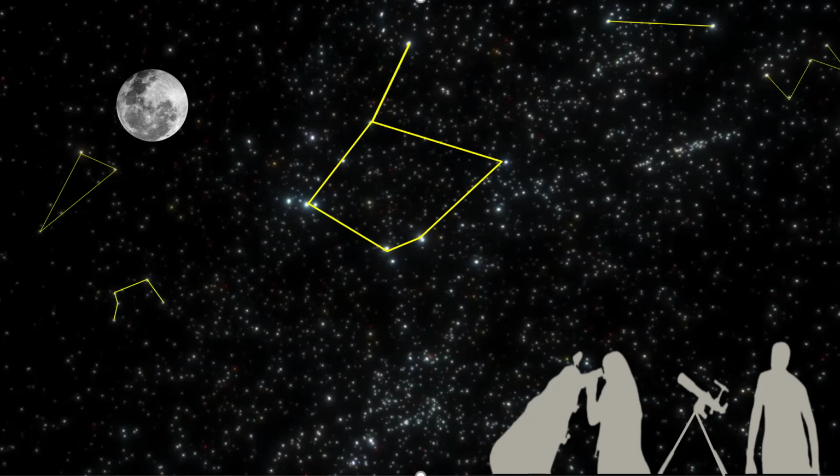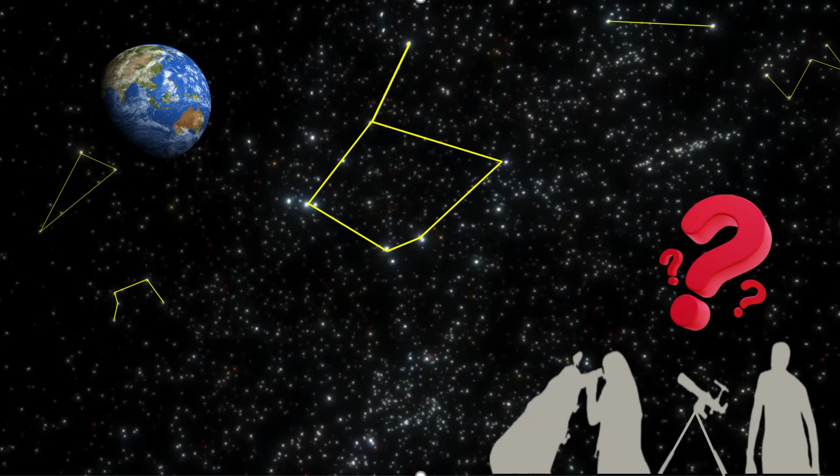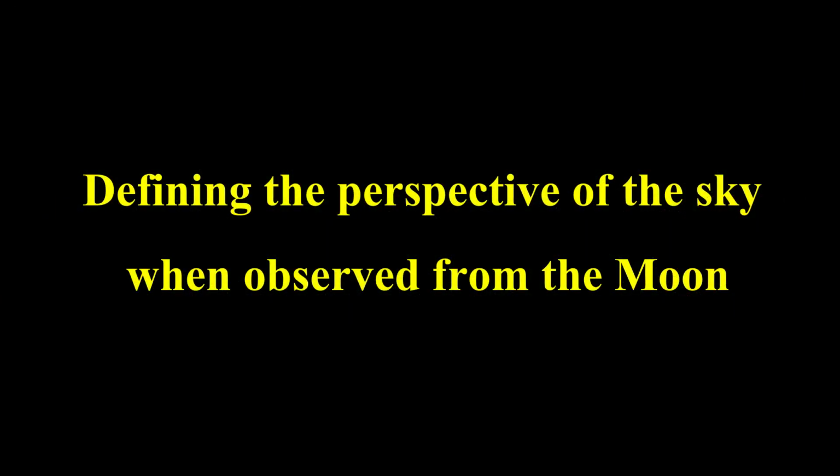But what if we change our perspective? What if we stand on the moon and look back at Earth instead? How would these star groups appear to us from there? This is the starting point of the story in this room: defining the perspective of the sky when observed from the moon.